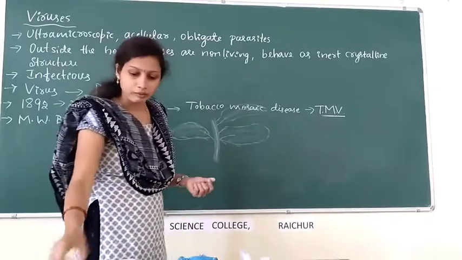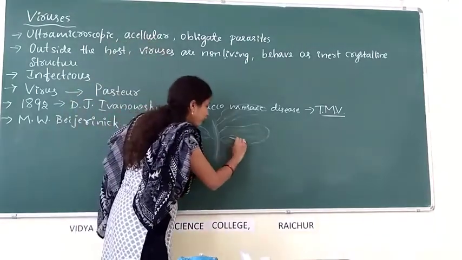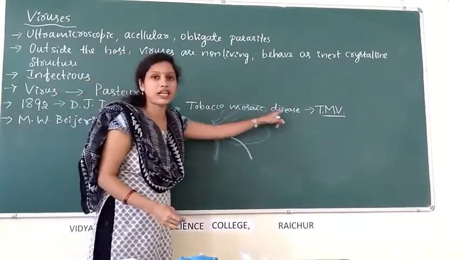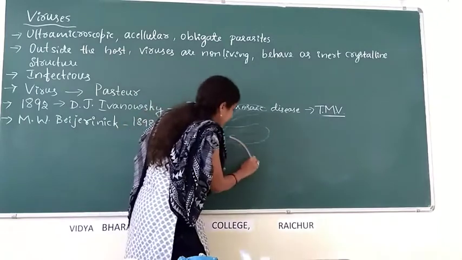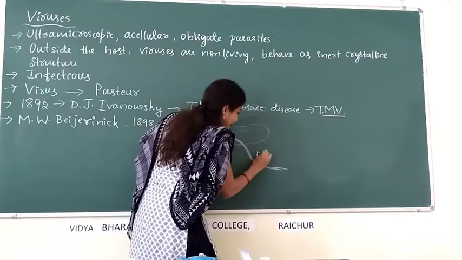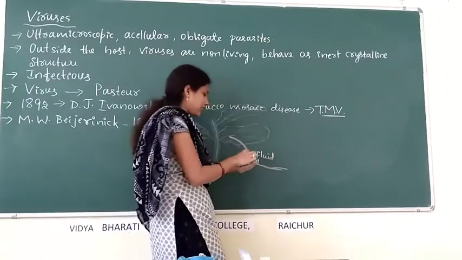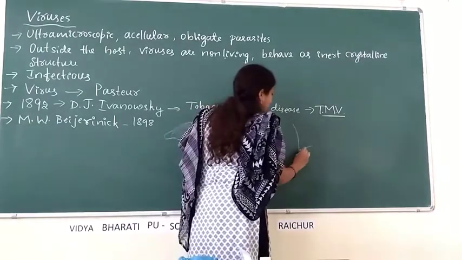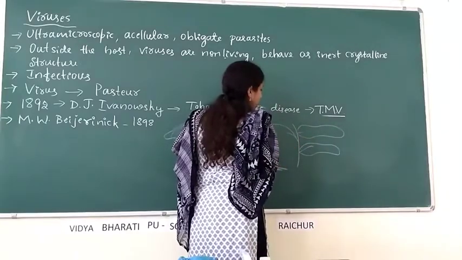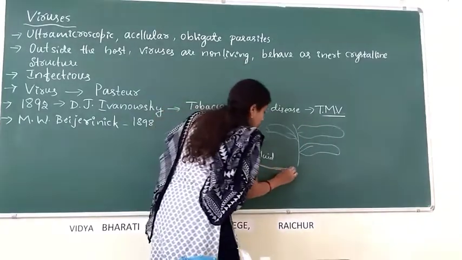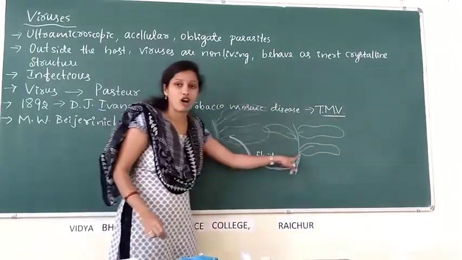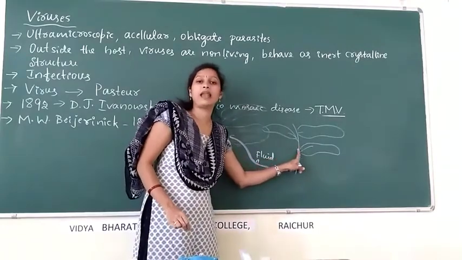Bajornik extracted fluid from this plant, which is suffering from tobacco mosaic disease. Then this is the fluid. When this fluid is injected into a healthy tobacco plant, then this fluid can cause disease in this healthy plant.